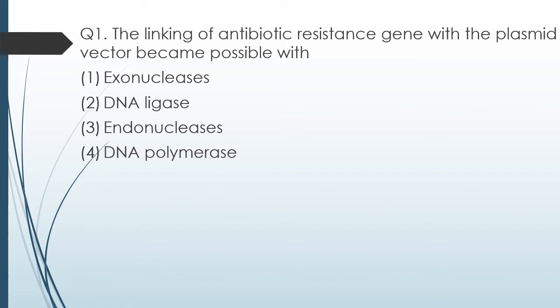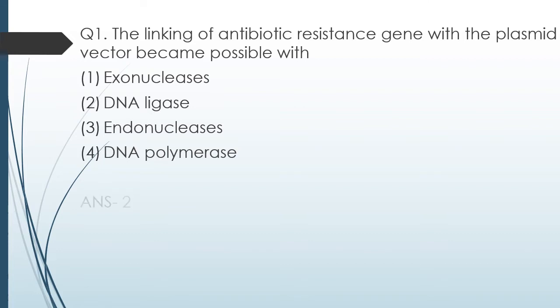The linking of antibiotic resistance gene with the plasmid vector became possible with option 1 exonucleases, option 2 DNA ligases, option 3 endonucleases, or option 4 DNA polymerases. These are the four enzymes that have been named in the four options. You have to identify because of the discovery of which of these enzymes linking of an antibiotic resistance gene with plasmid vector became possible. Now the actual answer is given in the question itself if you can decode it, right?